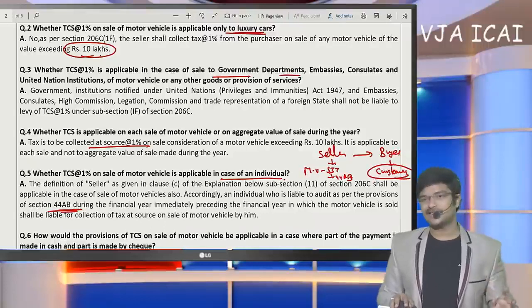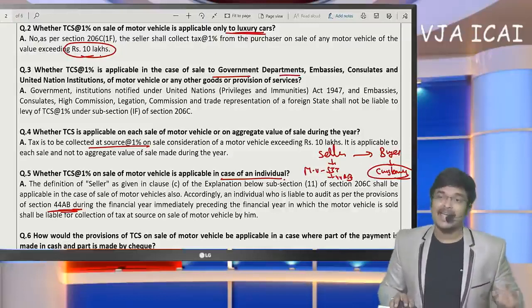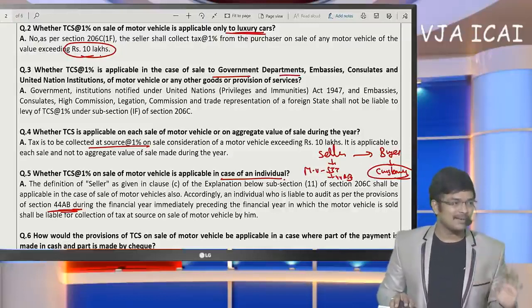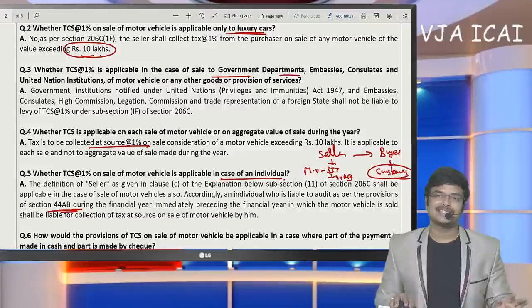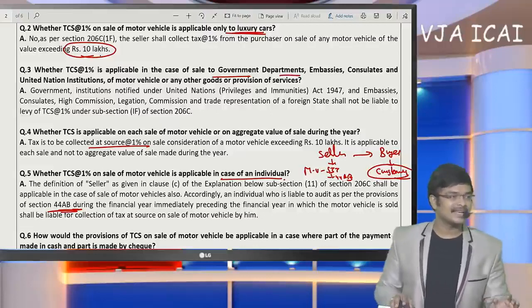Sir, I have already specified in section 196 that any payment to government is not liable for TDS, and hence on current bills we need not deduct TDS.